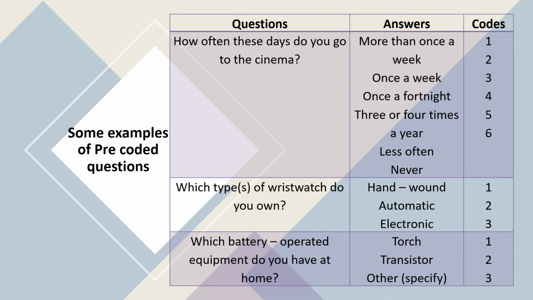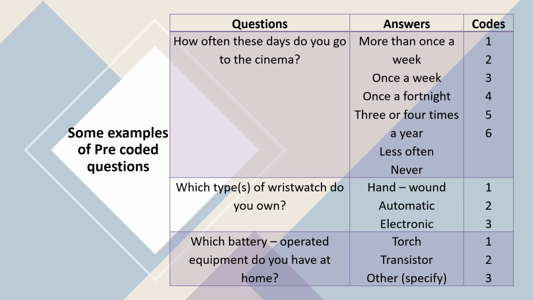So this can be coded 1, 2, 3, etc. So this way we can place in a set of numbers and categorize, where 1 means more than once a week.